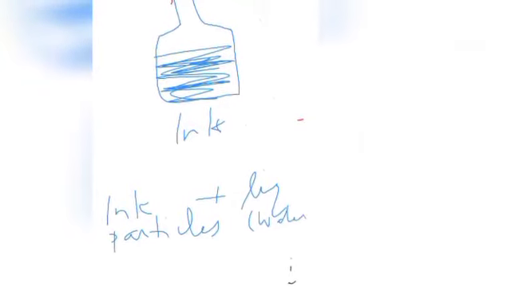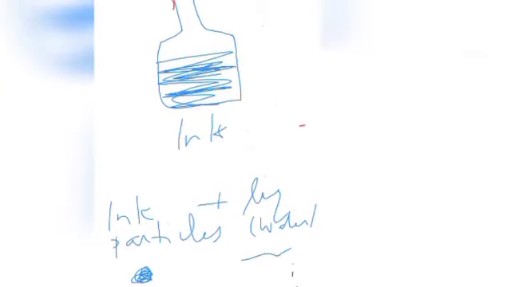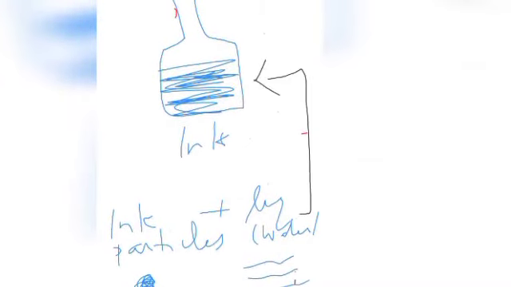It may be water. That means the entire ink is a combination of solid ink particles and a liquid, and I want to separate the solid ink particles and liquid water. So the technique I use is evaporation.